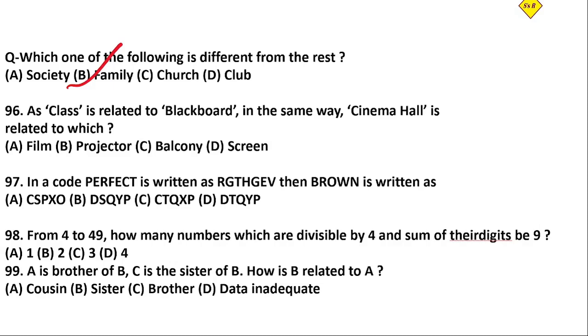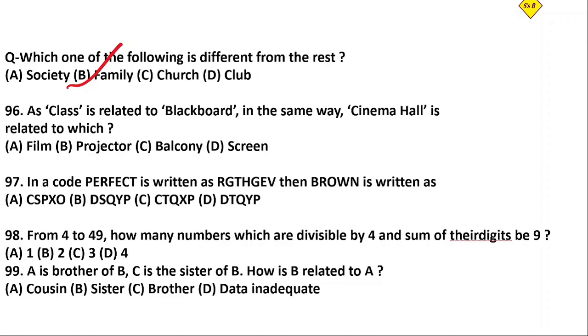Let's move to the next question. As class is related to blackboard, in the same way cinema hall is related to which of the following? Four options are given, and in the same way we have to find the logic. Like in a class there is a blackboard, so what is in a cinema hall? In a cinema hall, there is a screen.